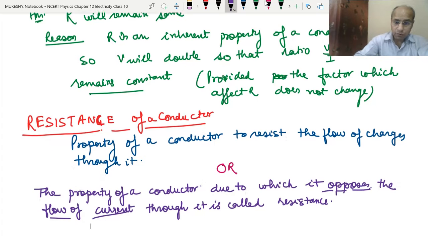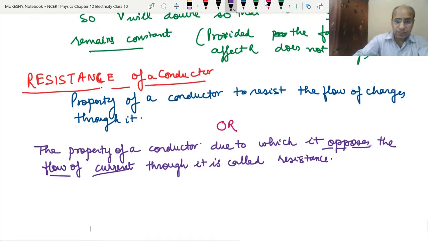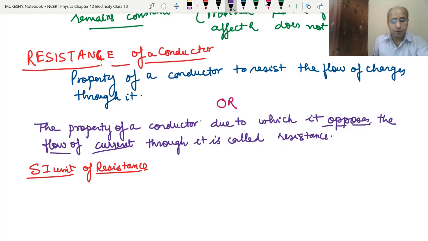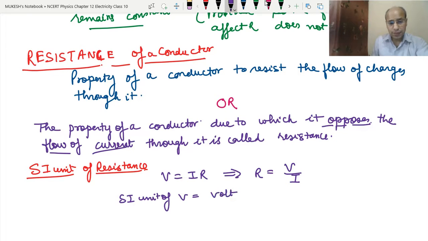Now the SI unit of resistance. We have the formula V equals IR. It means that R equals V upon I. The SI unit of V is volt and the SI unit of I is ampere, as we have studied.